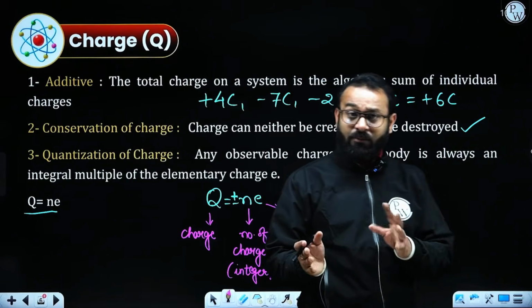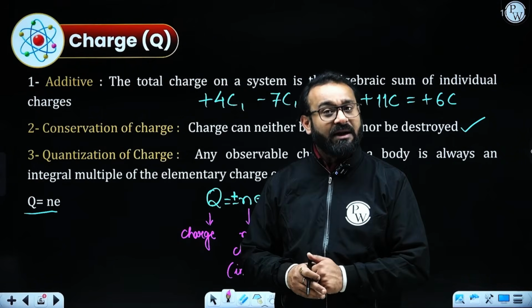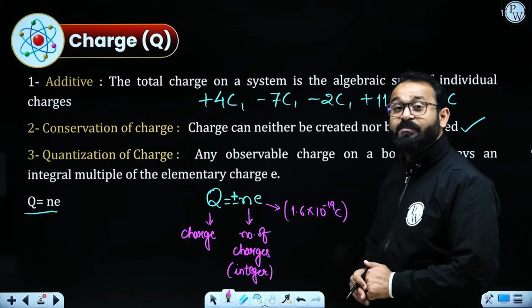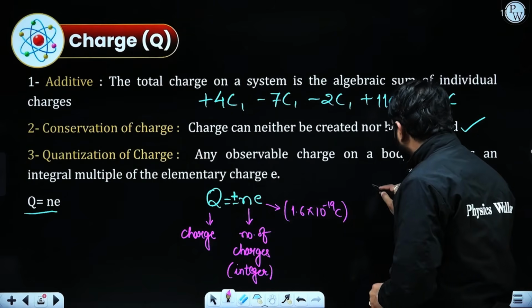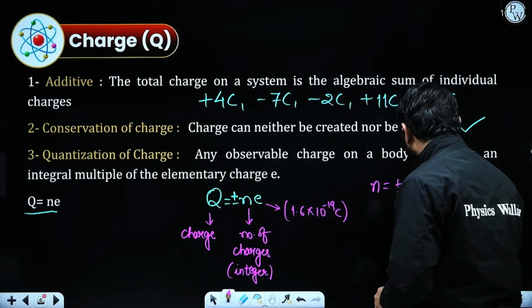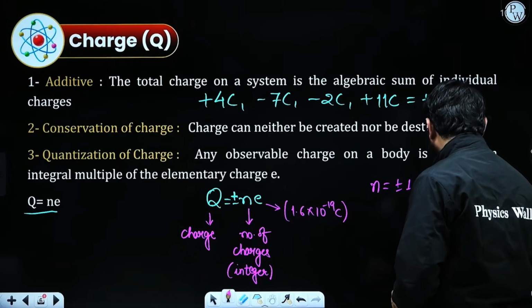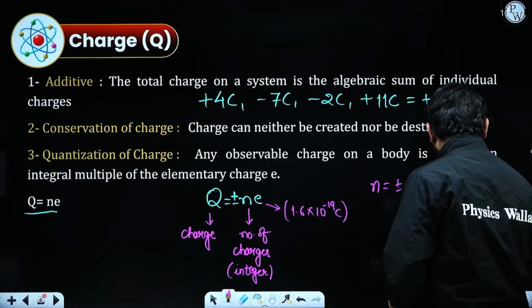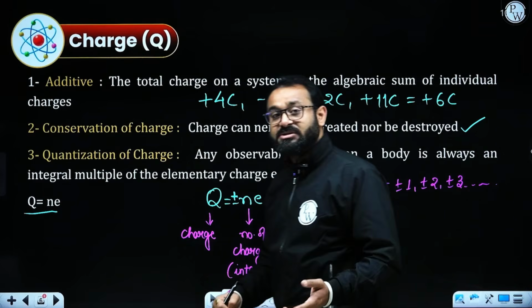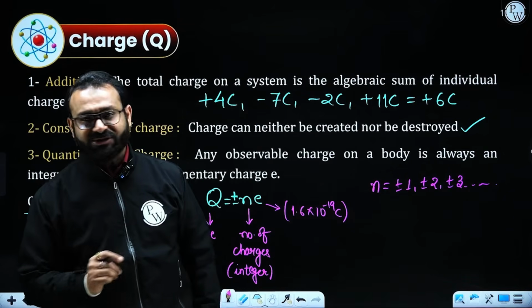If we are taking a proton, it will be positive. If you are taking an electron, just consider this value with a negative sign. N is nothing but plus minus 1, plus minus 2, plus minus 3, and so on. This is how it goes. This is what is known as quantization of charges.